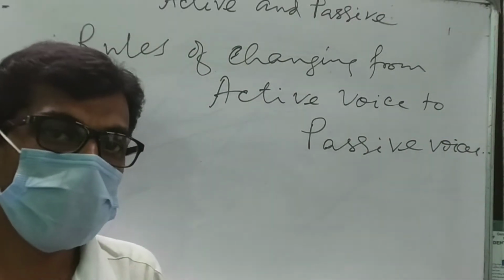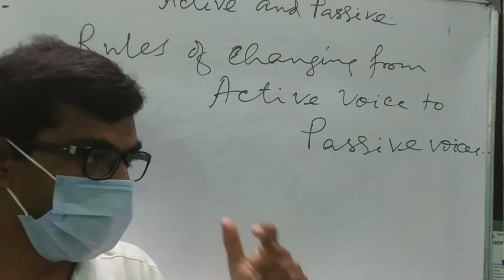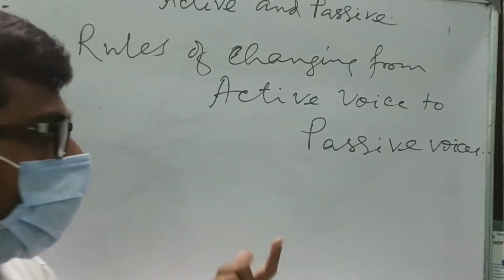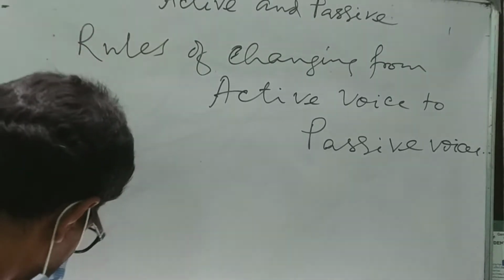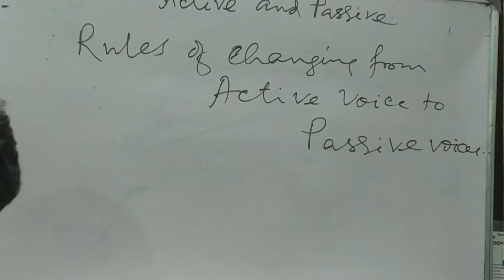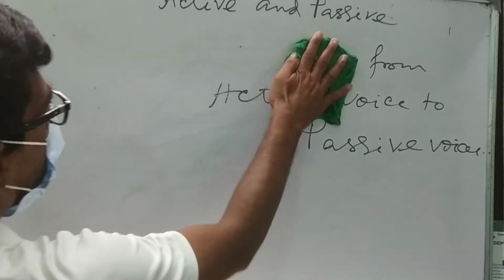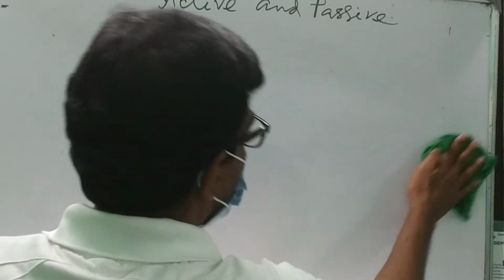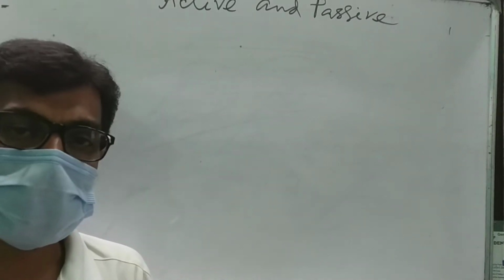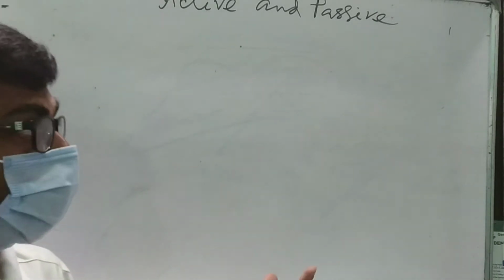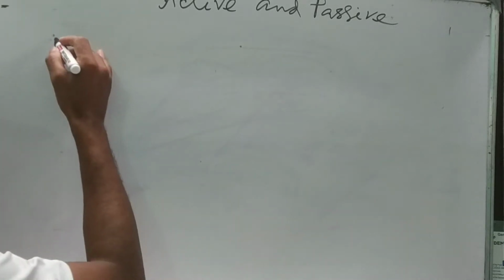There are 4 or 5 main rules. The first rule is, one by one I am writing the rules. If you follow the rules, then voice change will be very easy. Then you will be able to change the voice from active to passive. The first rule,